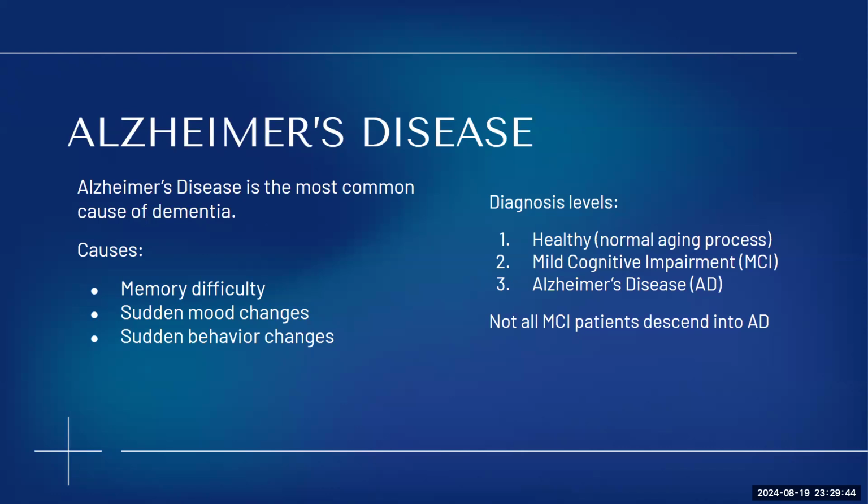When people come in to be diagnosed or evaluated on their cognitive state, there are often three levels that doctors can provide, which is healthy, which is your normal aging process, mild cognitive impairment, MCI, which is the level between healthy and dementia or Alzheimer's, and then Alzheimer's disease. It's also important to note that not all mild cognitive impairment patients descend into AD and can actually sometimes see recovery. So that's why it's its own separate diagnosis level.